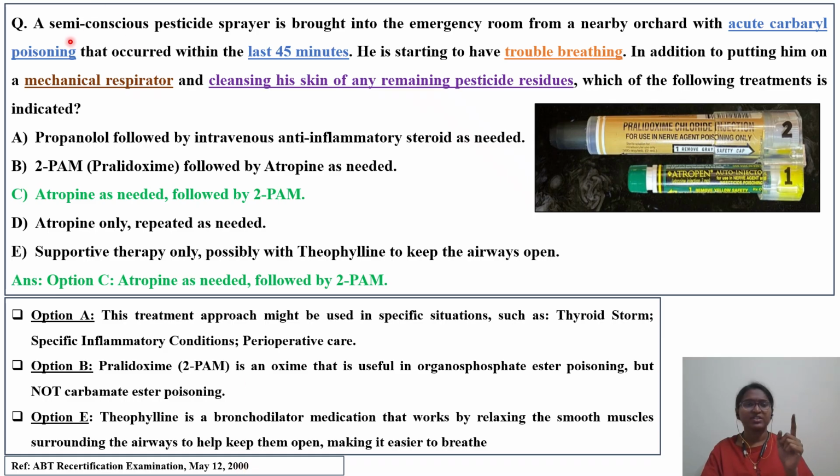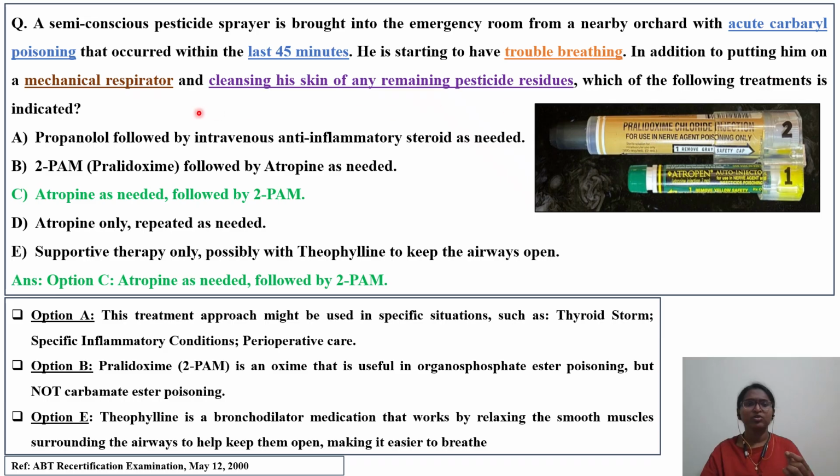A semi-conscious pesticide sprayer is brought into the emergency room from a nearby orchard with acute carbamate poisoning. In this particular case study, they're already telling us the type of poisoning is acute carbamate poisoning that occurred within the last 45 minutes. So the time of exposure is also given, 45 minutes. He is starting to have trouble breathing. So the first symptom we can see in this patient is difficulty in breathing.